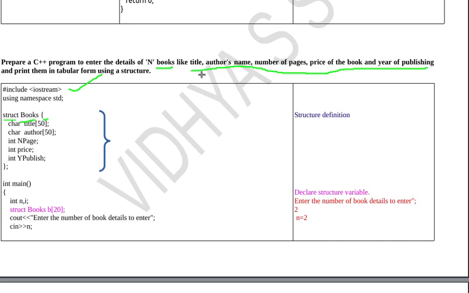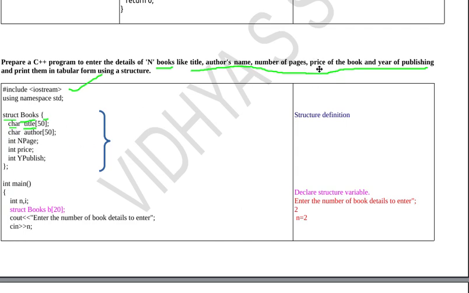What all details I need to store? Book title. In order to store the book title, I need to have a character array variable. So I am declaring char, my variable name is title and size 50, semicolon. Then I need to store author name. In order to store the author name also, I need to have a character array. Here character array is declared as char, author is my variable name and 50 is the size of the array, semicolon.